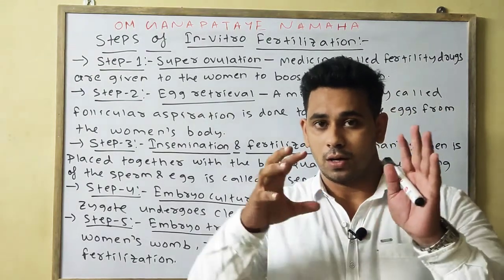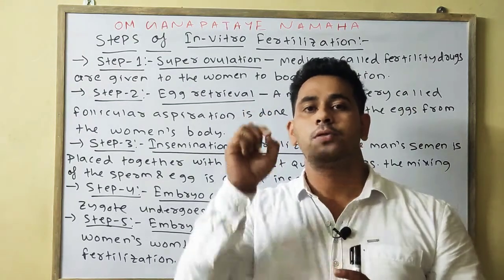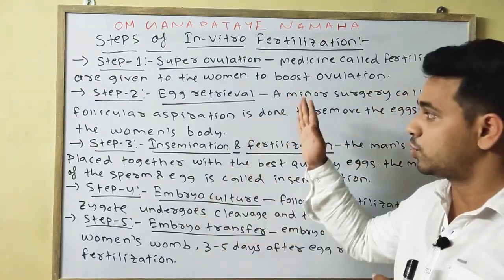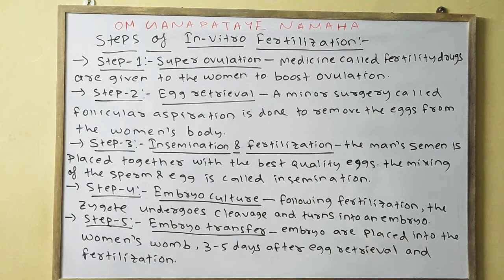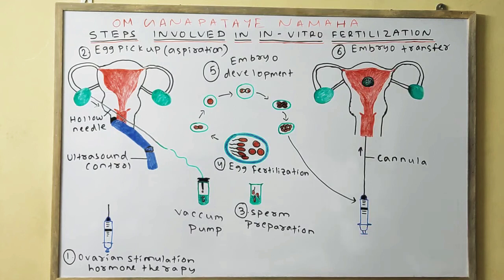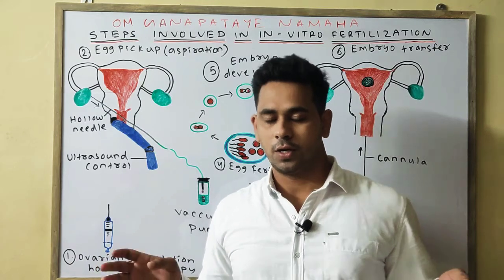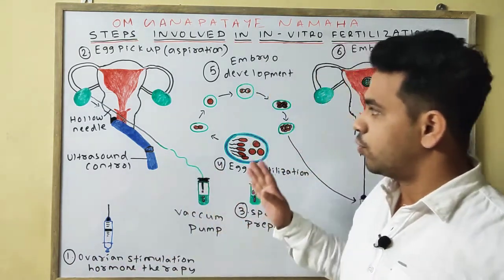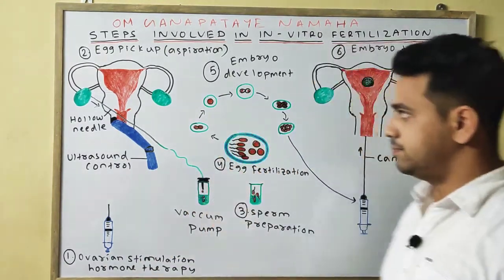Now we'll go through it with the help of the diagram, and we'll completely understand. You will have a complete idea about the steps of in vitro fertilization. First you note all the points, then I will discuss using the diagram. Please note the points. So far we have discussed the various steps involved in in vitro fertilization. So now we will try to understand the various steps by the diagram.